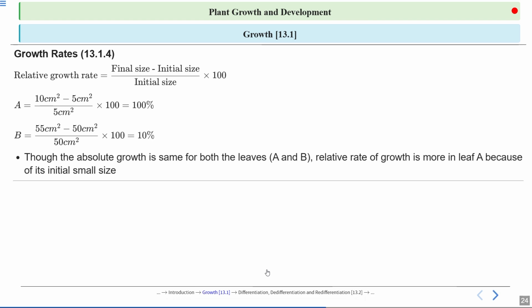So how can we define relative growth rate? We can measure it by final size minus initial size, divided by initial size, into 100.